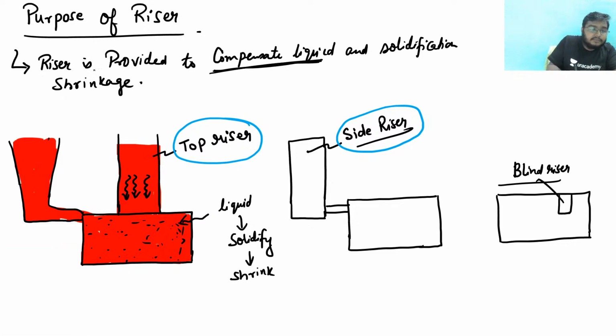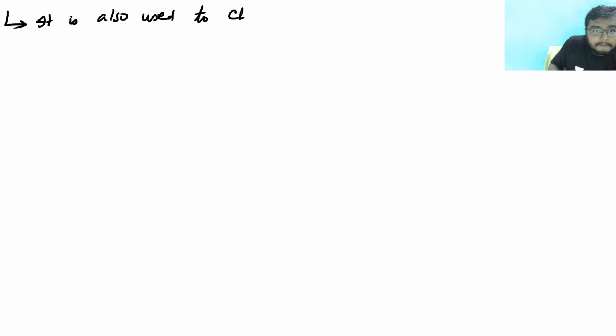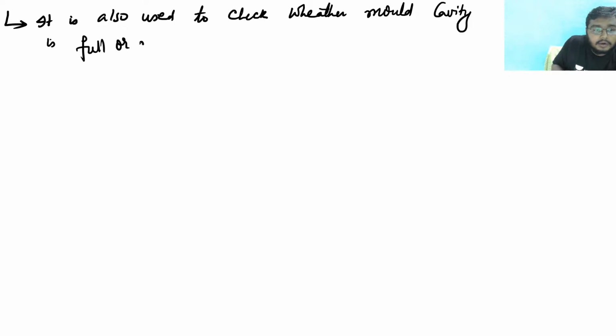Now, the first point is that the riser is provided to compensate for the liquid and solidification shrinkage. The second point is that it is also used to check whether the mold cavity is full or not.